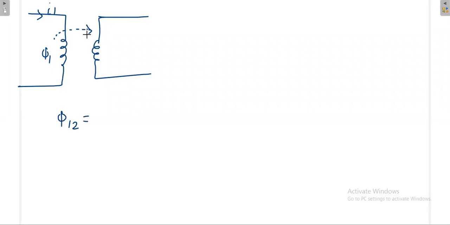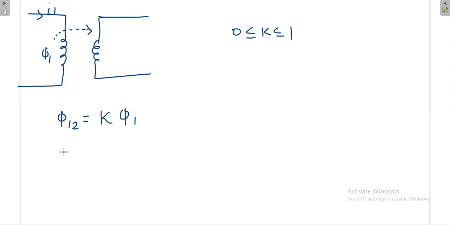That linkage I call pi12. That means the amount of flux linking from the primary side to the secondary side, that is pi12. It depends on some k and pi1. So k means it is like some percentage, 90%, 80%, something like that. So what would be the value of k? The k value will be in between 0 and 1.